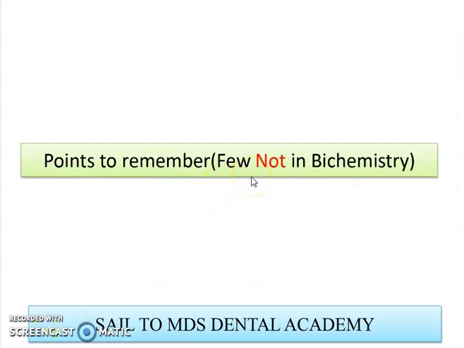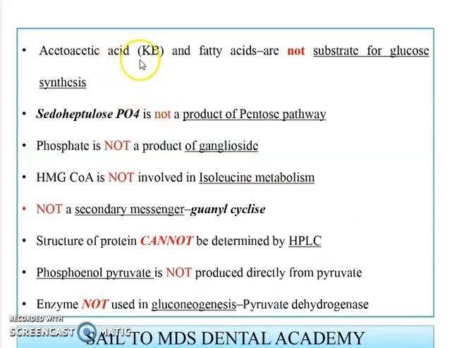Now let's see a few statements with the word "not" in biochemistry. Let's see. Acetoacetic acid, that is a ketone body, and fatty acids are not substrates for glucose synthesis. Which is not a product of the pentose pathway? Sedoheptulose phosphate. Which is not a product for gangliosides? That is phosphate. Which is not involved in isoleucine metabolism? That is HMG-CoA. Not a secondary messenger: that is guanyl cyclase.